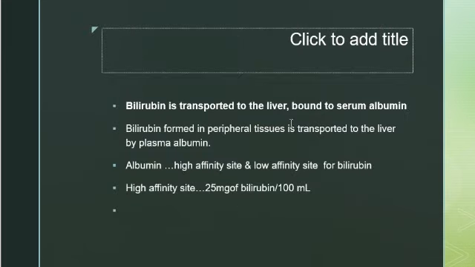Bilirubin is transported to the liver bound to the serum albumin. Bilirubin is only sparingly water soluble, but bilirubin bound to the serum albumin is readily transported to the liver. Albumin has both a high affinity site and a low affinity site for the bilirubin. The high affinity site can bind approximately 25 mg of the bilirubin per 100 ml of the plasma.